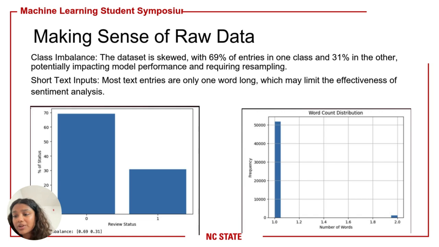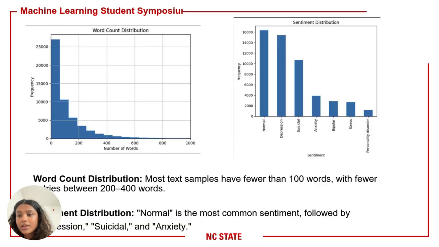Second, many posts were extremely short, sometimes just a word or two, making it harder for models to interpret emotional tone accurately. As seen in this analysis, most text entries are under 100 words. In terms of sentiment, normal is the most common label, which is followed by depression and then by suicidal and anxiety. This again highlights the imbalance in the data set, which we kept in mind during modeling.